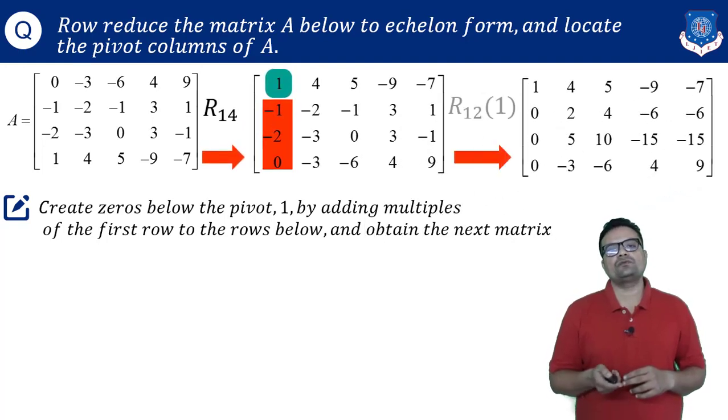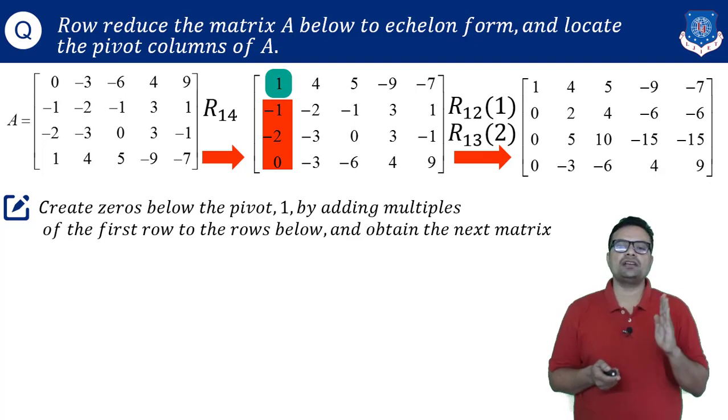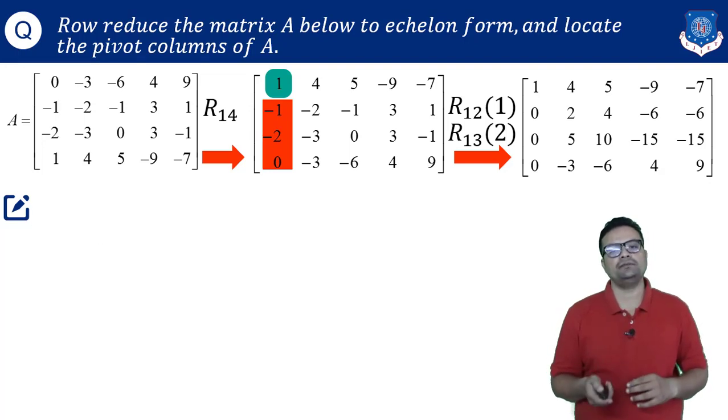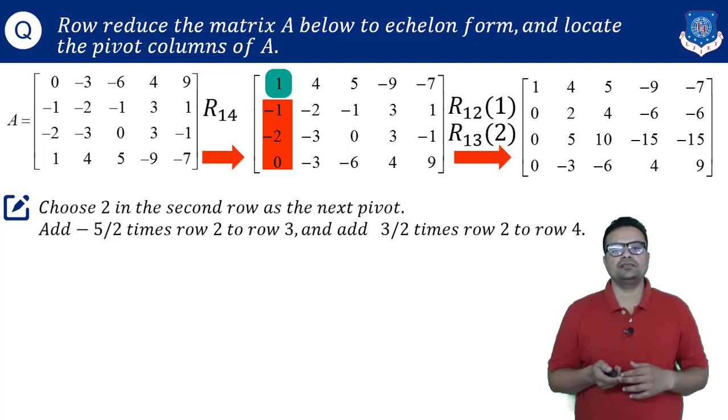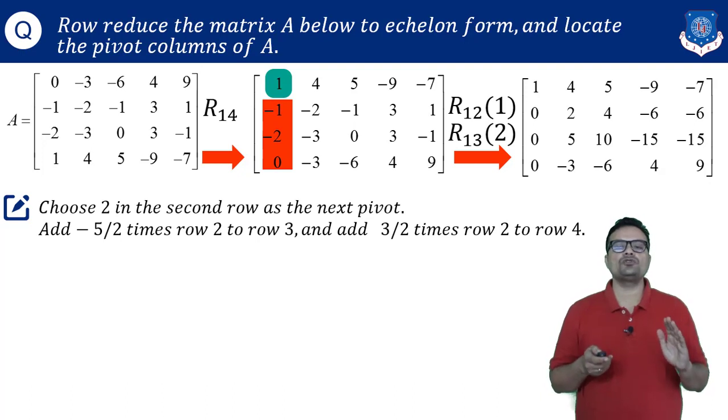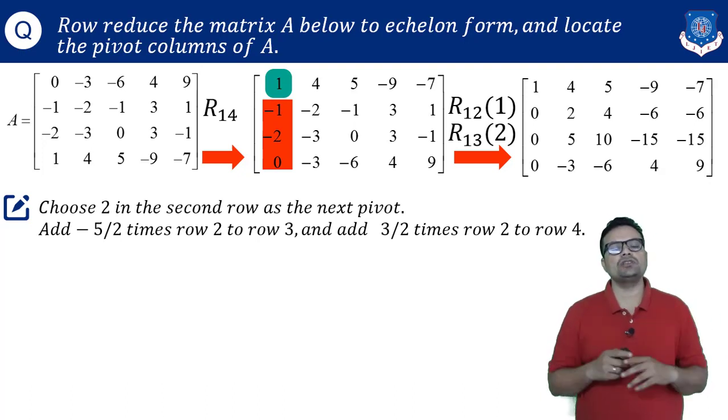So now at the end of second transaction we have this process. R12 indicates row 1 multiplied by 1 and added into 2. Row 1 multiplied by 2 added into 3. Now next thing. Now my first row is totally into the row echelon form.